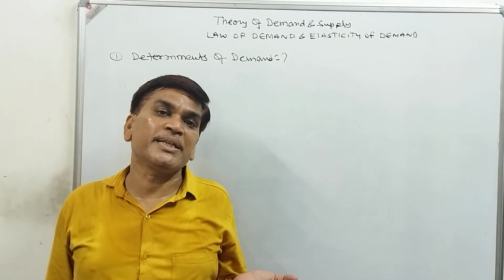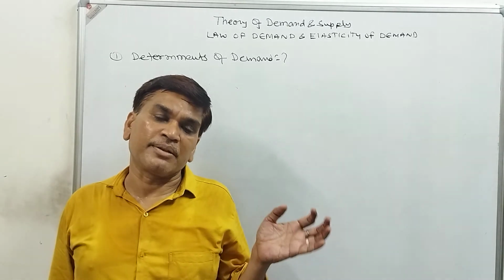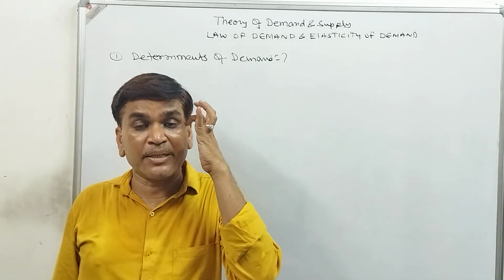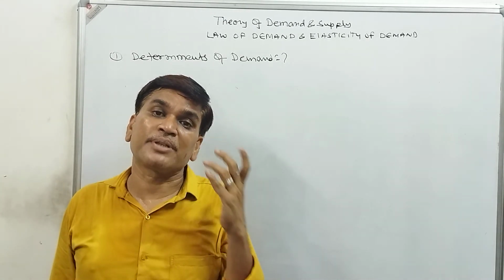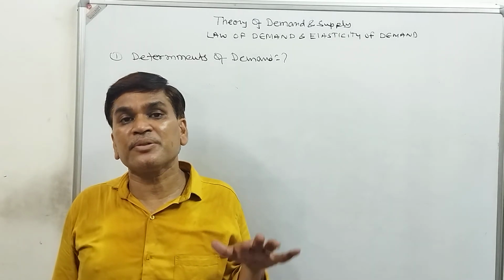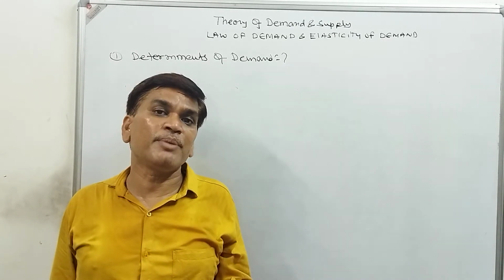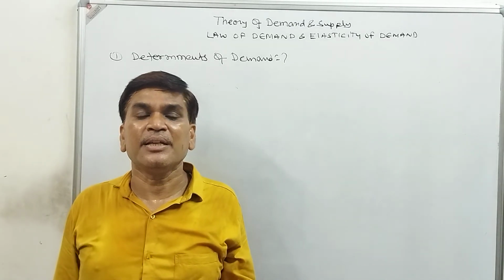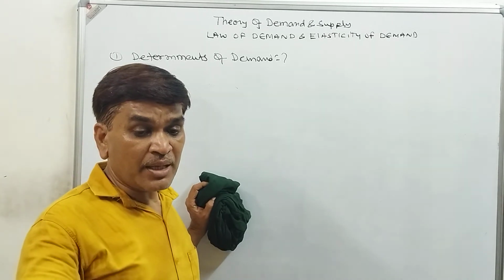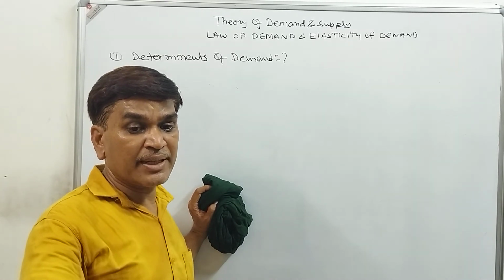If government is planning that every person should have their own house, then the tax on the house will be decreased by the government. So the price of the house will decrease and the demand for the house will increase. Similarly, government is thinking that every person should have their own vehicle, so the government may decrease the tax on the vehicle. So the price of the vehicle will decrease and the demand for the vehicle will increase. So government policy also has an effect.